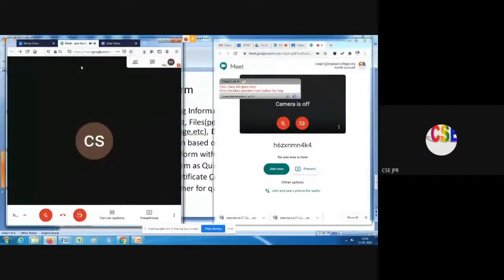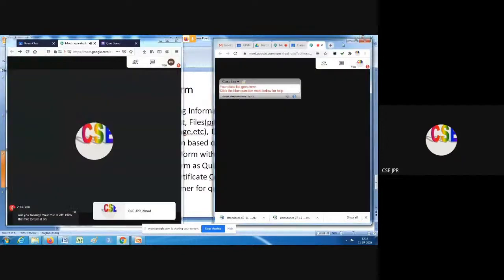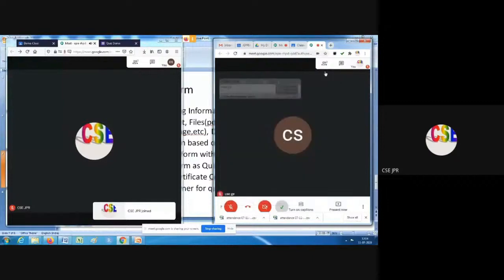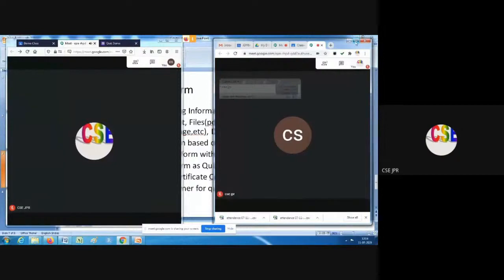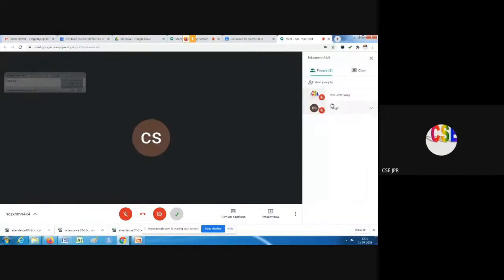So this is the advantage of having G Suite. Now you can see how many persons are there. I didn't join actually, so when the staff joins, you can see now. Let me open this. Now I am in the staff dashboard. How many persons are there? One person has joined. You can see there is an add-on, a small piece of information that they have given. This is for G Suite users only.